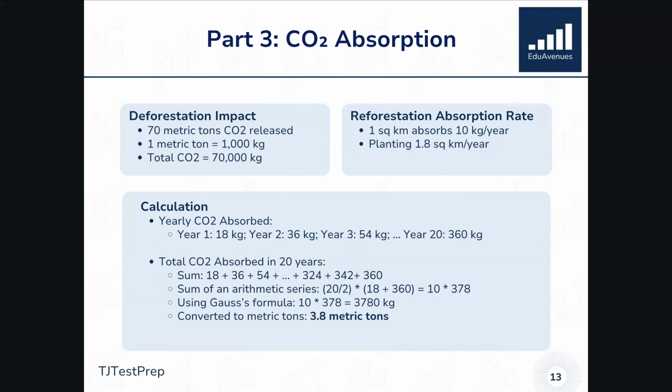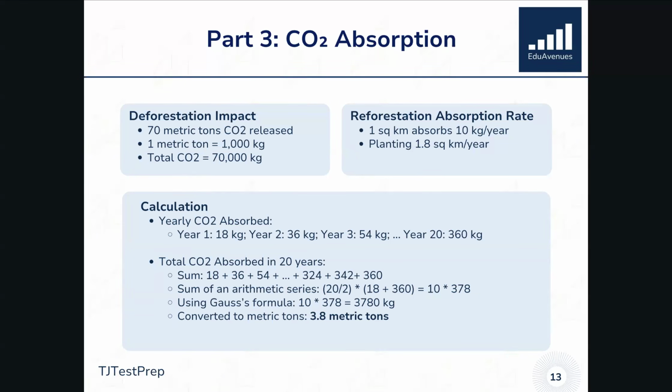Oftentimes we encourage students to step back from just jamming numbers into formulas without really thinking about the context first. Really what's happening here is every year they're planting more trees. So that means that every year the absorption is happening at a faster and faster pace.